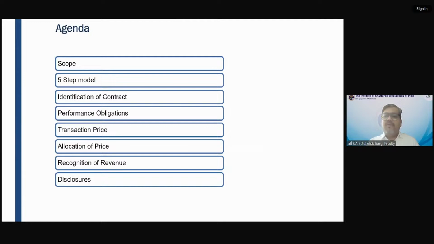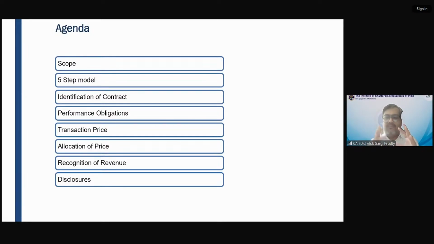So friends, this revenue from contract with the customer, this standard, which is Ind AS 115. This standard was applicable from 1st April 2018 in India. In IFRS, it is IFRS 15, which was applicable from 1st January 2018 globally. And in accounting standard, there are two standards, AS 9 and AS 7. Construction contracts and revenue, right? AS 7 and AS 9. There are two standards in India in terms of accounting standard, okay? So in Ind AS, it is Ind AS 115.